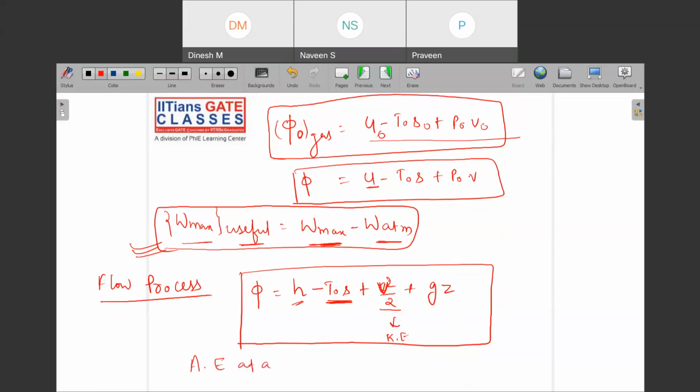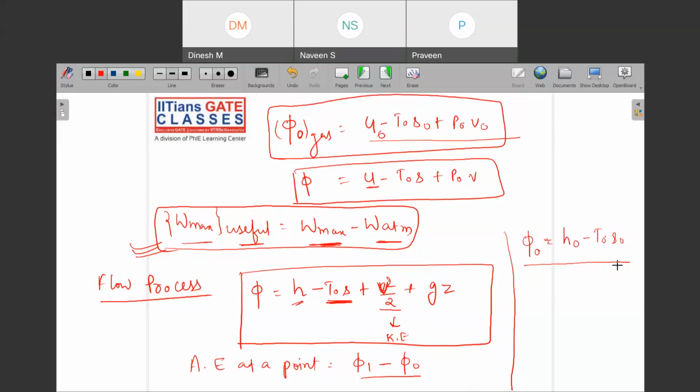The available energy at a point will be again what? Let us say you were at phi 1 minus phi naught. And what will be the value of phi naught? If you have reached the dead state, that means there is no velocity and no potential effect even. So phi naught will be h naught minus T naught S naught. What is the idea?